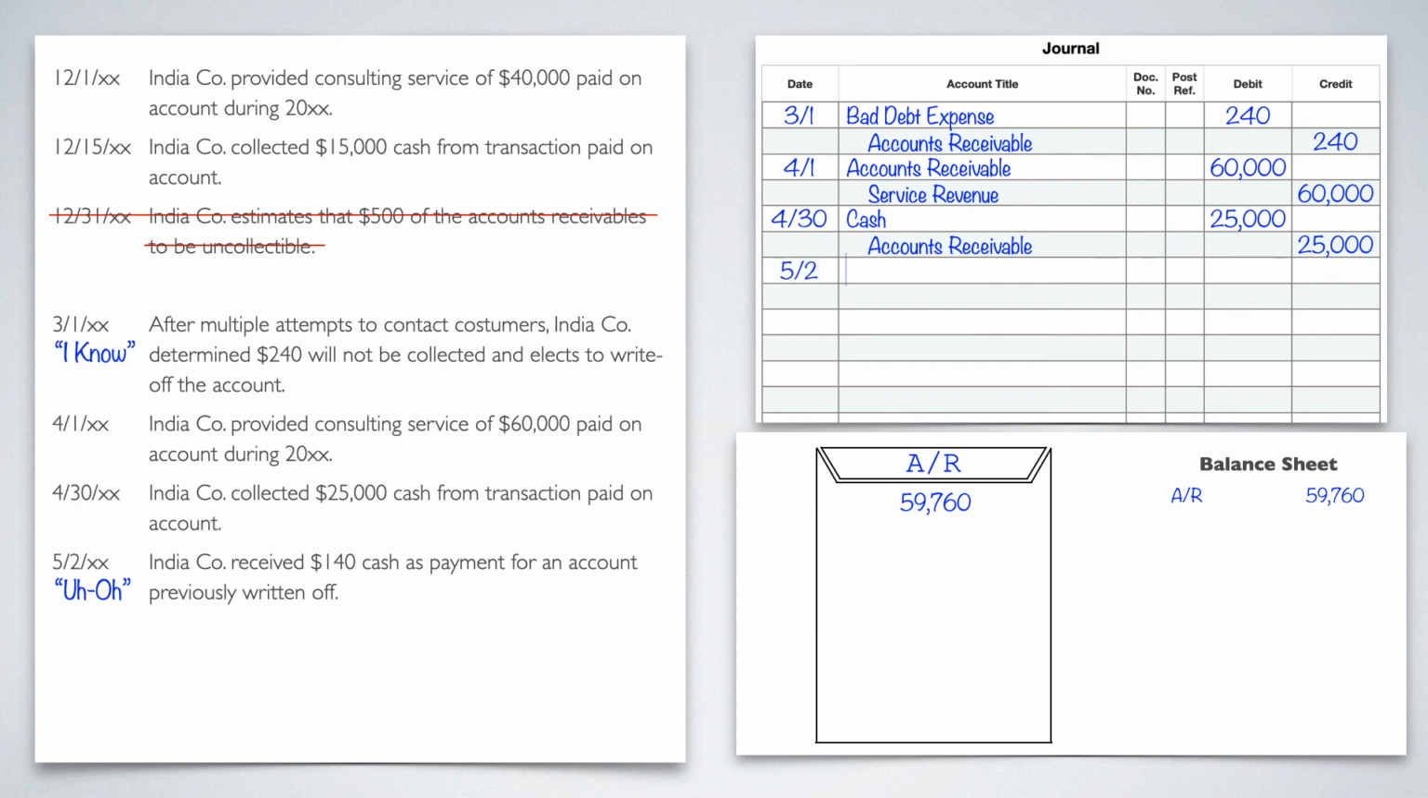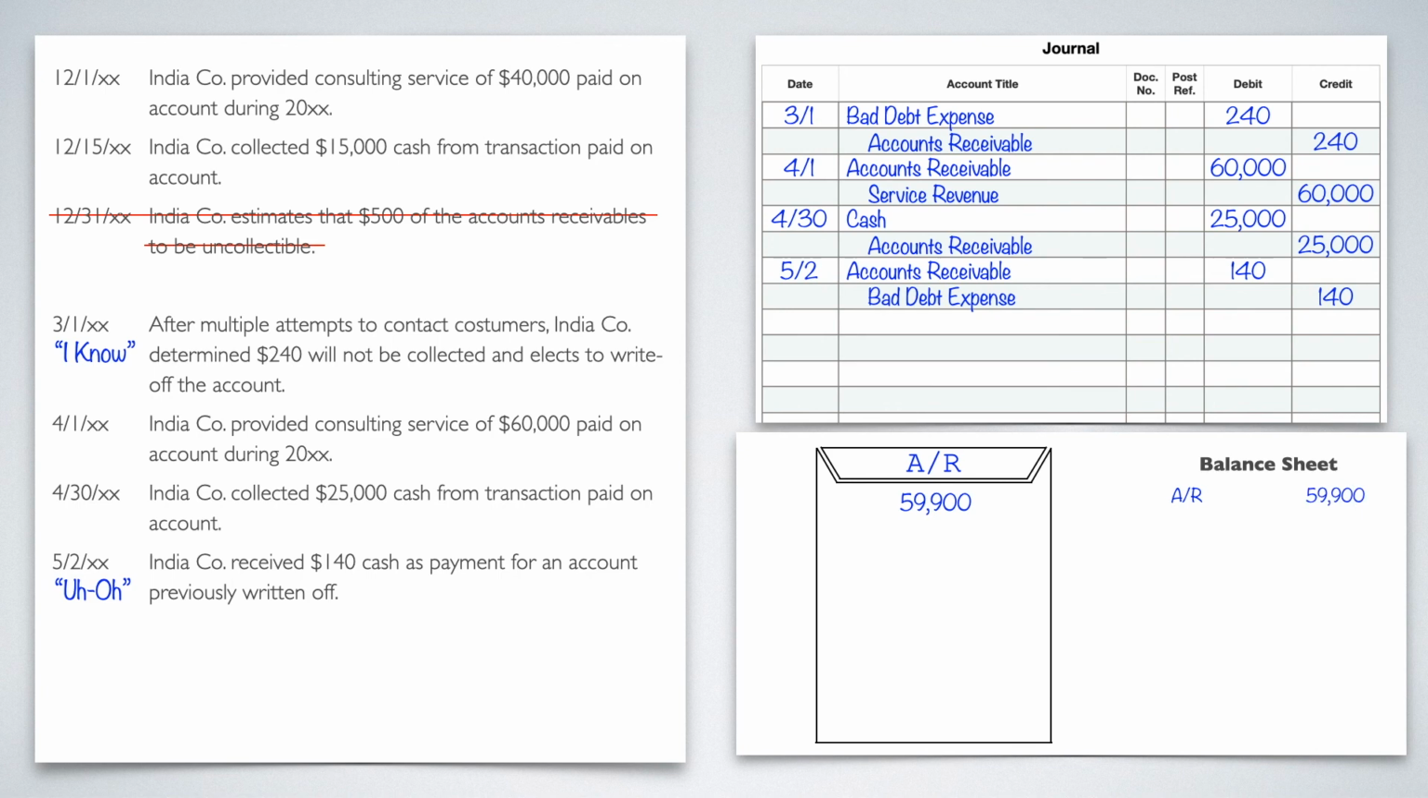So our debit would be AR for the 140, and then we would credit bad debt expense. We can't expense it because we didn't actually lose it. They actually did pay it, so we have to take it out of expense. And then now that it's back onto AR, we put it back into our envelope. We put it back into our balance sheet. This leaves us with 59,900.